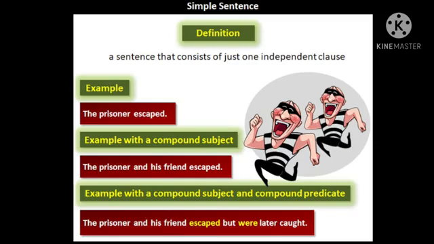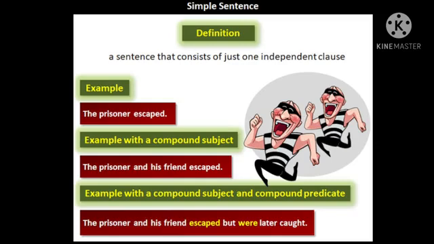In the given examples, you might be thinking what is meant by compound subject and compound predicate. So let me explain that. In the first example, the prisoner escaped. The prisoner is a single subject. But in the second example, the prisoner and his friend escaped. There we are having two subjects actually, the prisoner and his friend. It is a combination of subjects. That is why it is called a compound subject. So here the compound subject is the prisoner and his friend, and the verb is escaped.